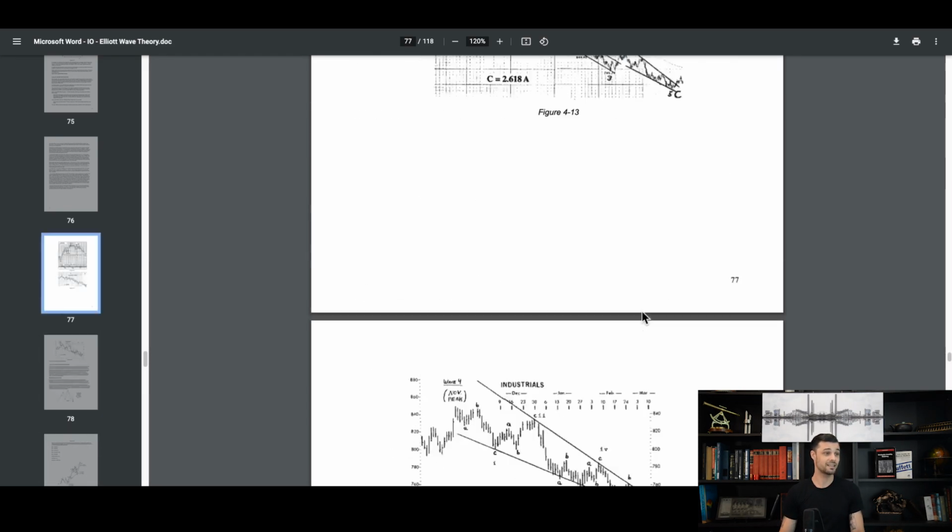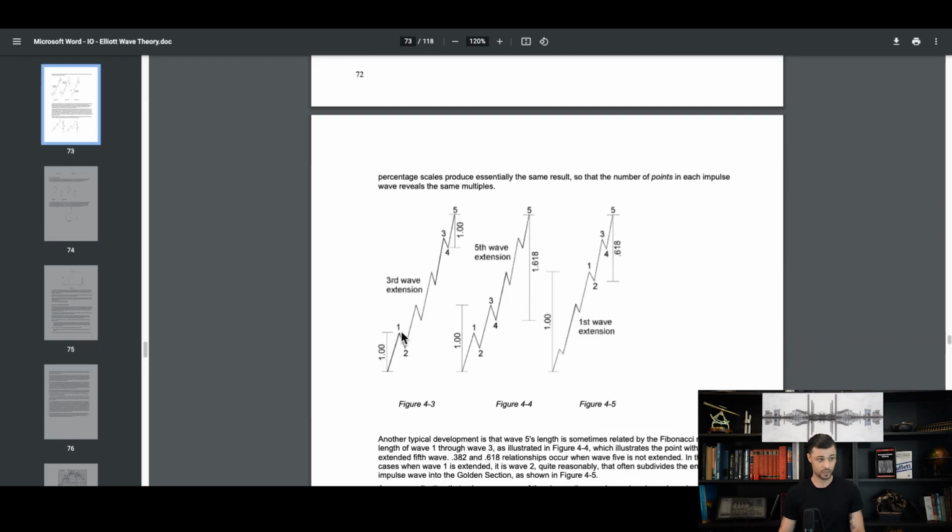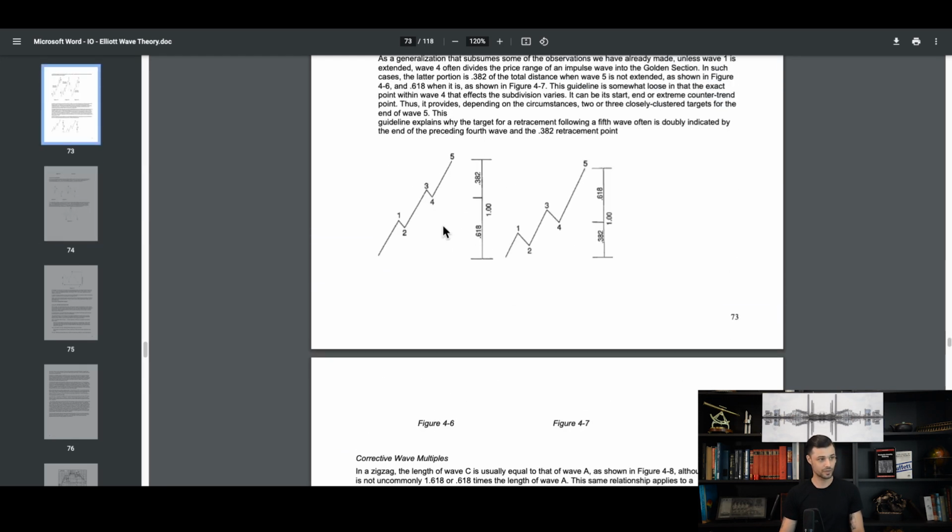And he said that it really depends on which wave is extended. Basically, he can break down the market in 5 waves almost every time: 1, 2, 3, 4, 5. And depending on which wave is extended, the fifth wave is going to be a projection ratio of 1 plus 3. So basically something like this.